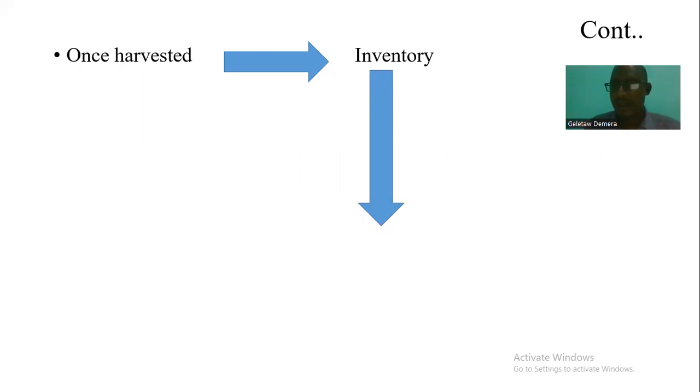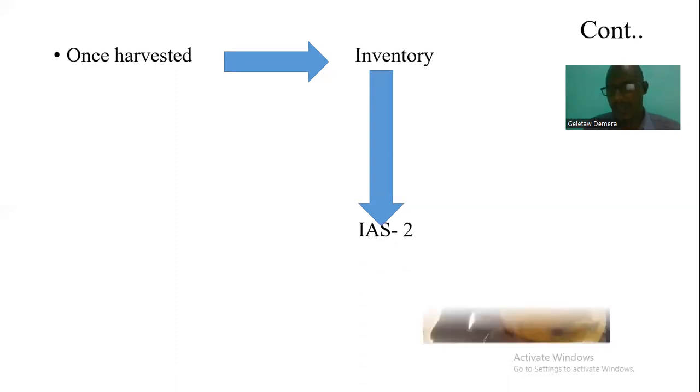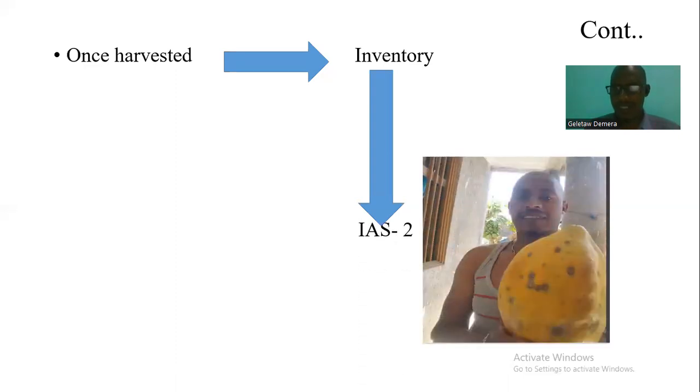Previously you see the papaya tree there. From the papaya tree, I'm going to pick it. You detach or sever this papaya fruit. Now this papaya fruit is inventory, and as inventory it is measured under the standard known as International Accounting Standard number 2.